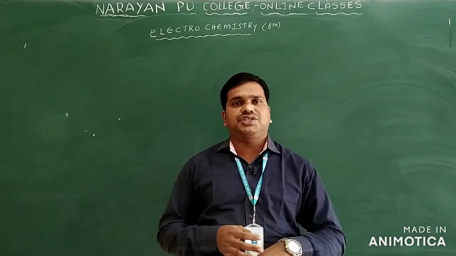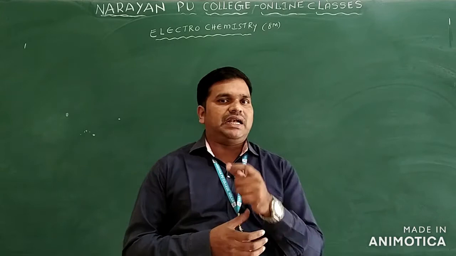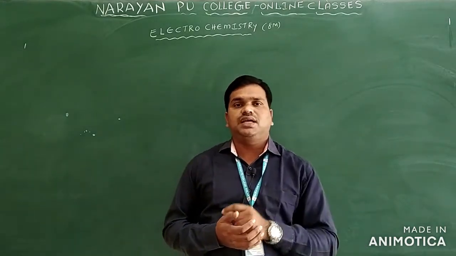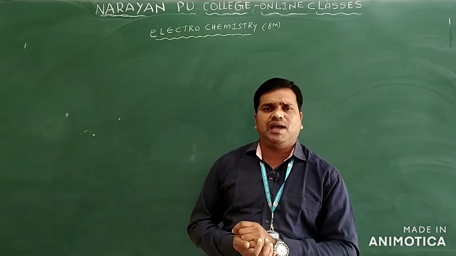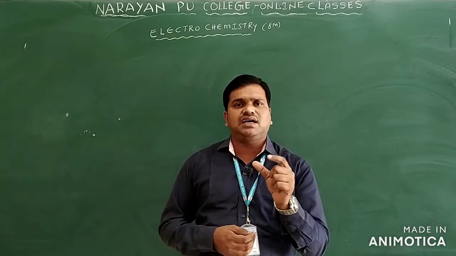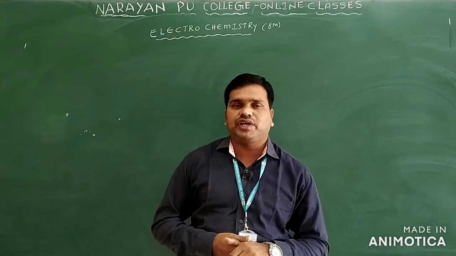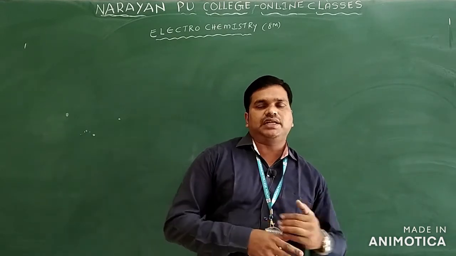We use watches and wall clocks and so on, and in them we use batteries, the small batteries. What is the process involved? Those come under electrochemical cells. In an electrochemical cell, chemical energy is converted into electrical energy. So the batteries, the cells we are calling, are electrochemical cells. In that cell, chemical energy is converted into electrical energy.